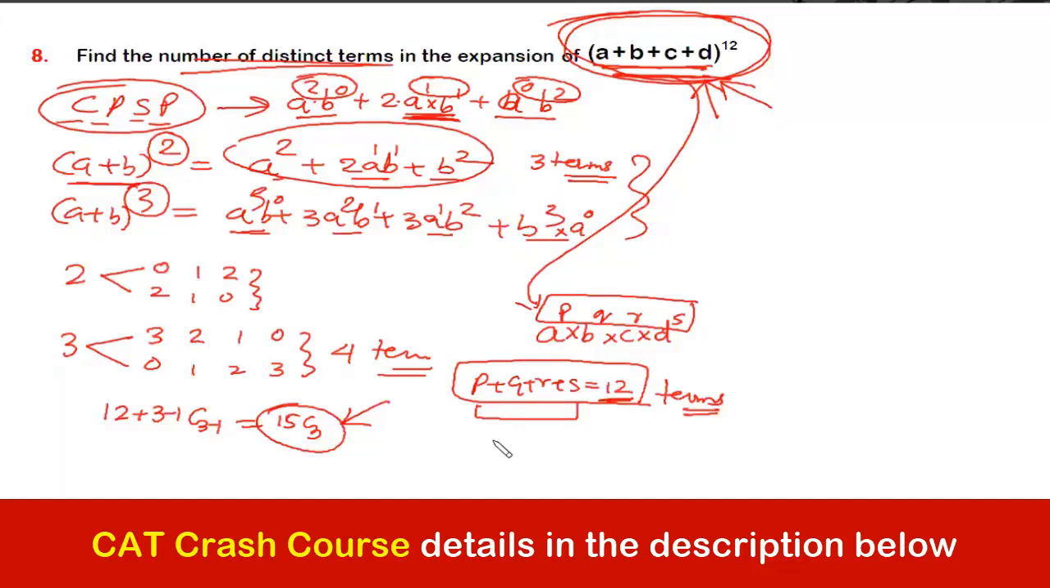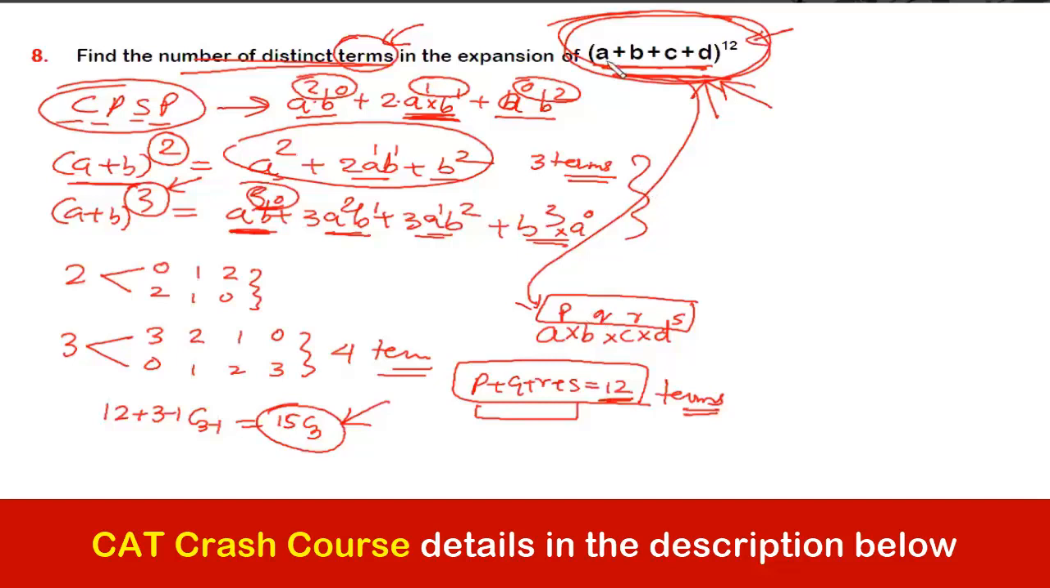Okay, which part is not clear? Please tell. Have you understood why the terms are different? See, we need to find the number of distinct terms, right? Terms are distinct depending upon the combination of their powers. The total of the powers is always this. In this case, it has to be 12.